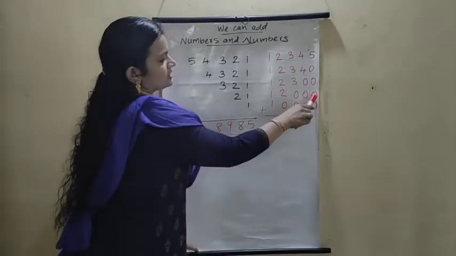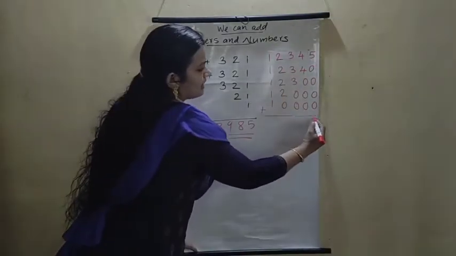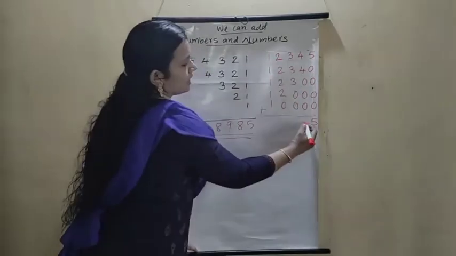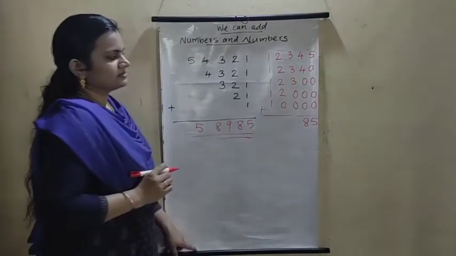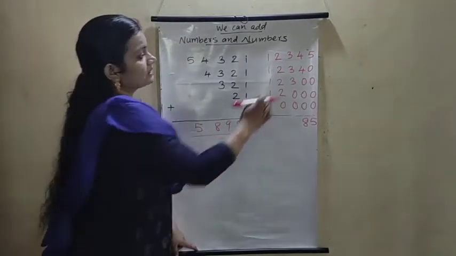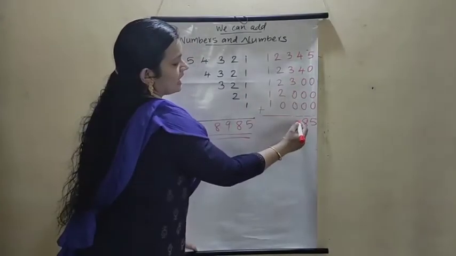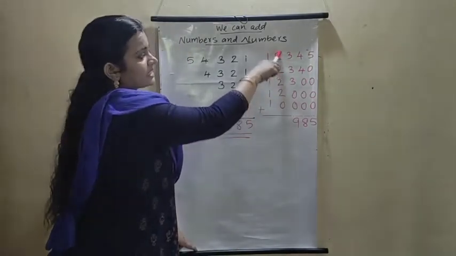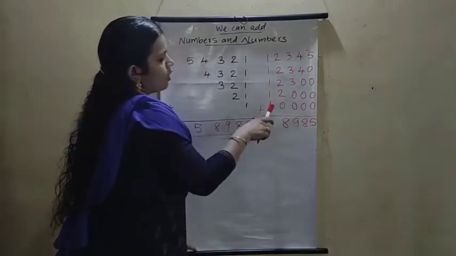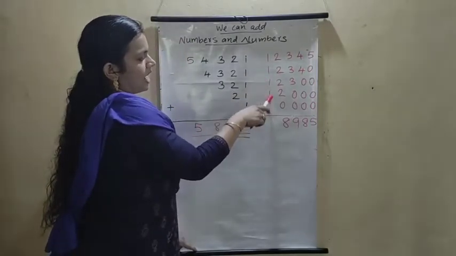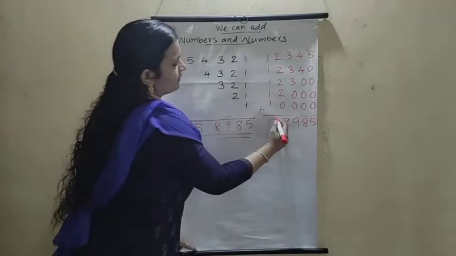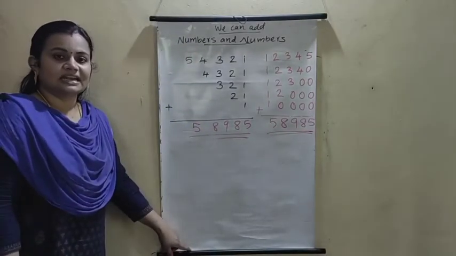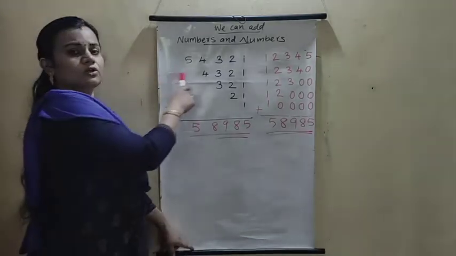First, what is 0 plus 0 plus 0 plus 0 plus 1? It is 1. Now write 5. 4 plus 4 is 8. Then 3 plus 3 plus 3. What is the answer? 9. 2 plus 2 plus 4. 4 plus 2 is 6. 6 plus 2 is 8. 1 plus 1 plus what? 1, 2, 3, 4, 5. Then we got the answer: 58,985. These are consecutive numbers.